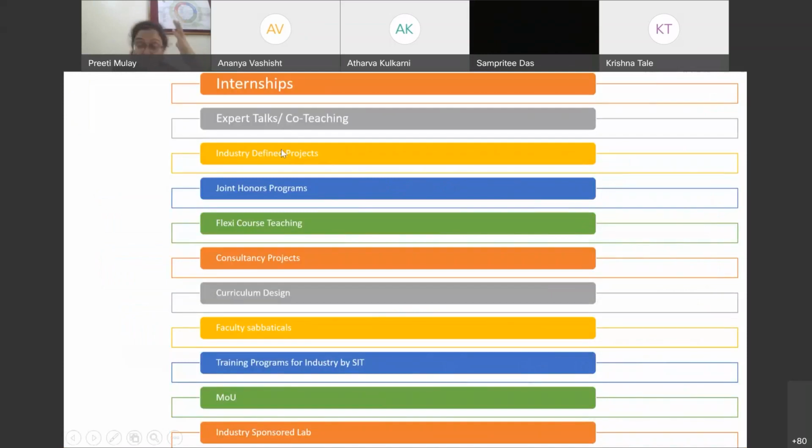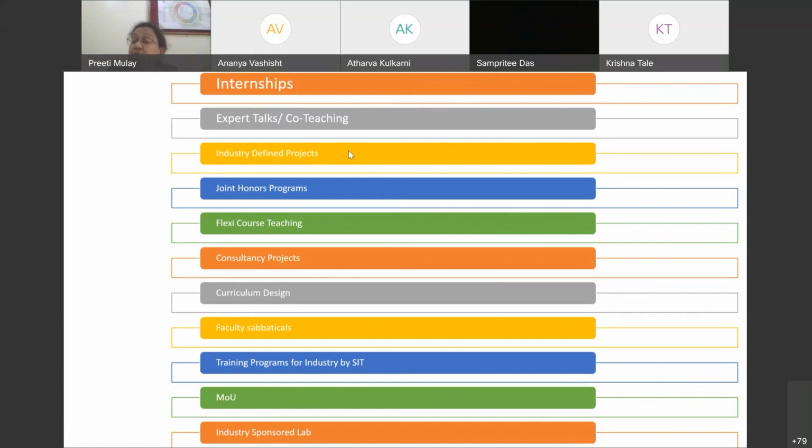Co-teaching means that very soon one of my international collaborators is going to teach along with me. That means I'm not going to be the only one. In Marathi we call it kirtankar. A kirtankar is one person who keeps on narrating stories, singing, and sharing experiences. That's not going to happen. Along with me there will be another person who will definitely be there with me, and this is called co-teaching.